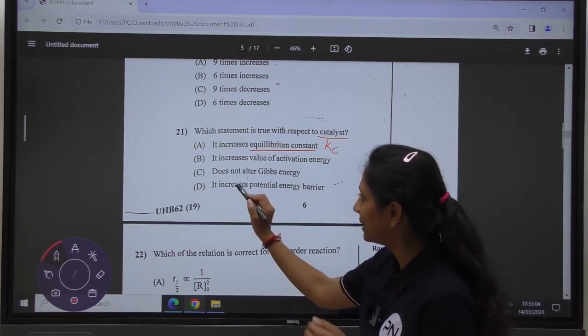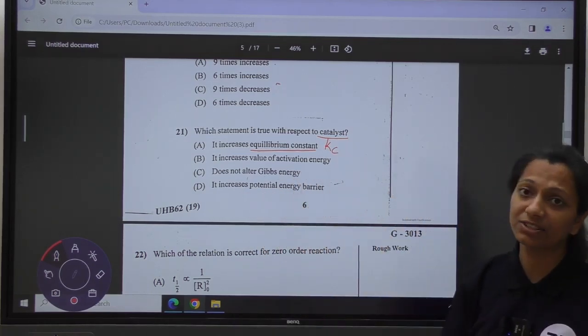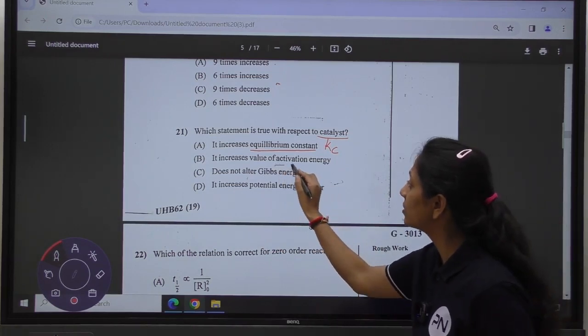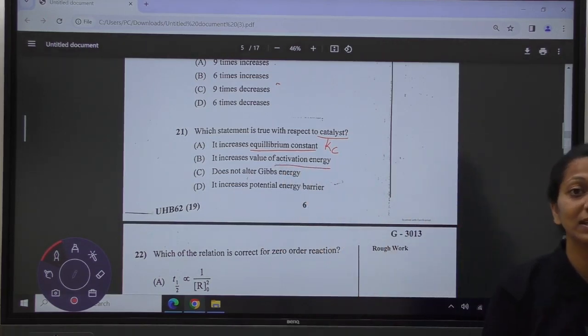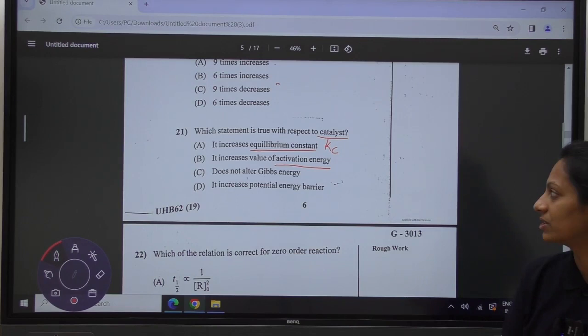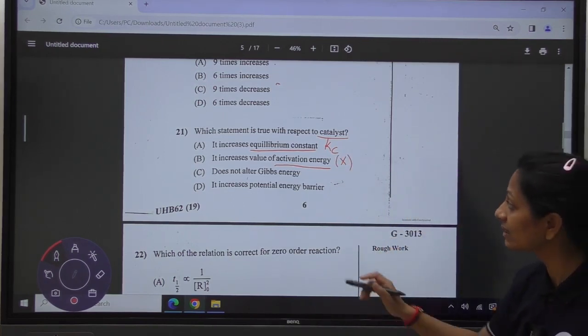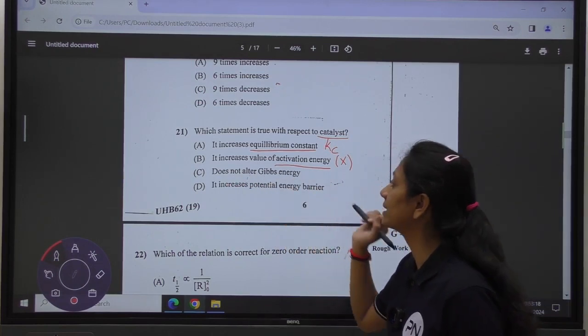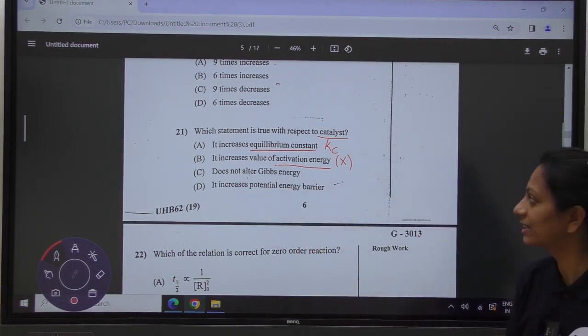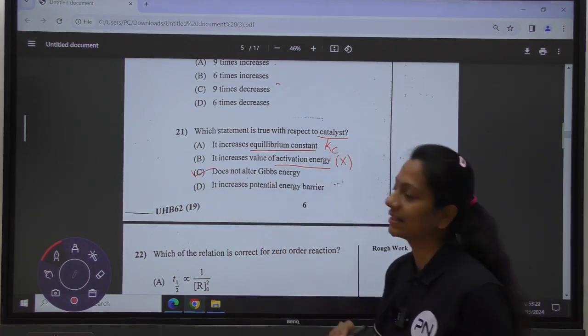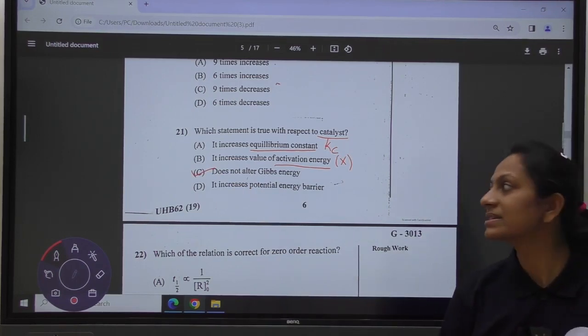The second option is it increases the value of activation energy. No, it does not increase the activation energy. It decreases the activation energy. So the second option is also wrong. Third, it does not alter Gibbs energy. Yes, this is the correct answer. It does not alter the Gibbs energy.